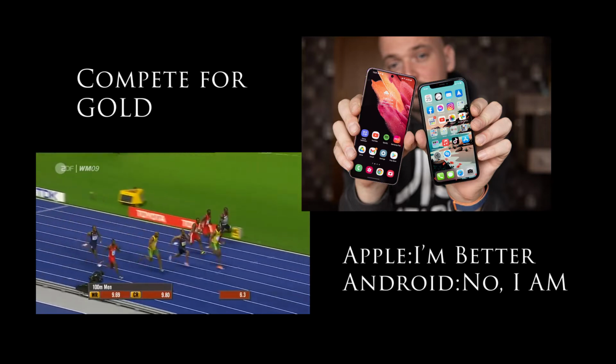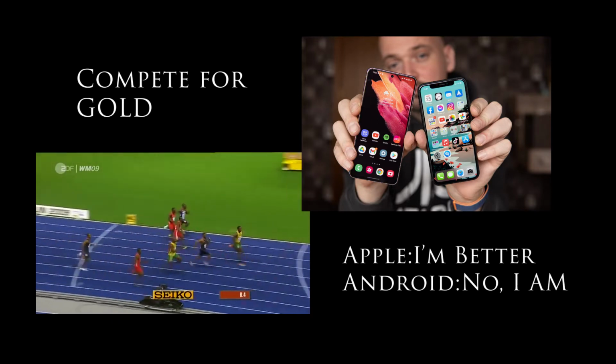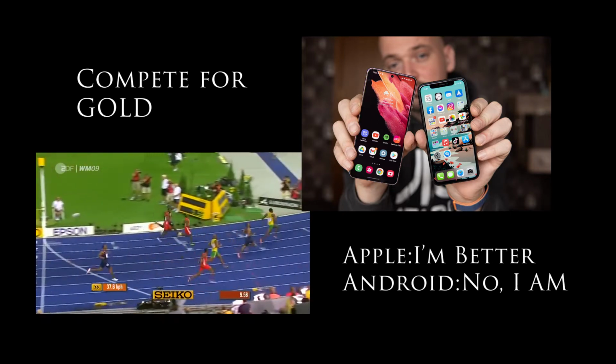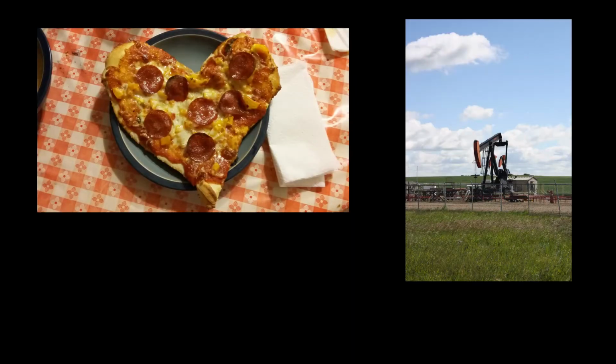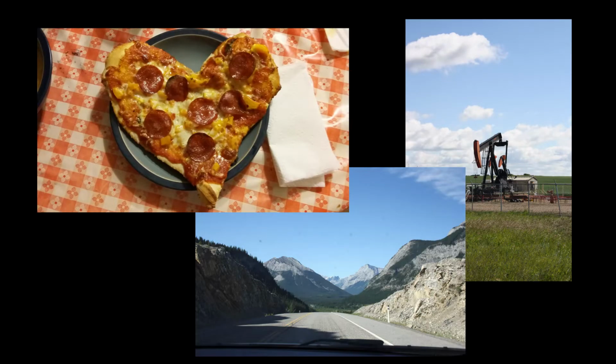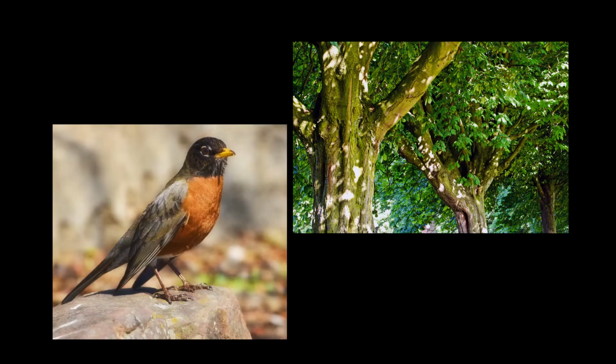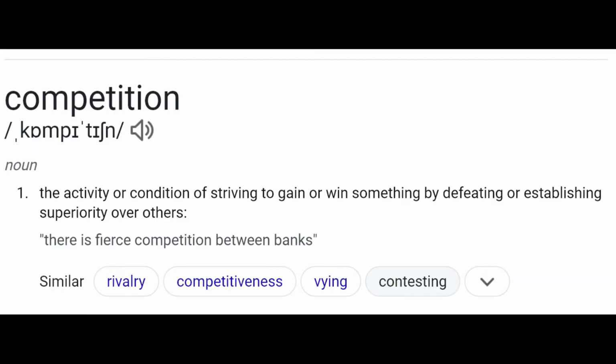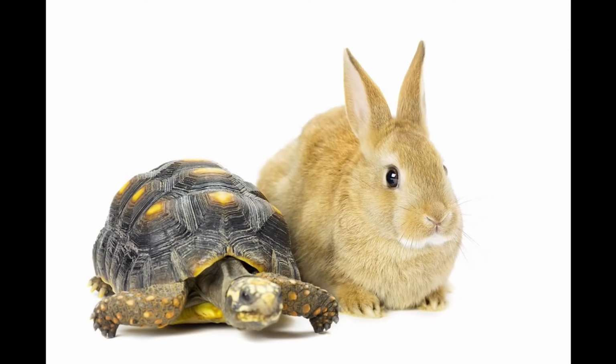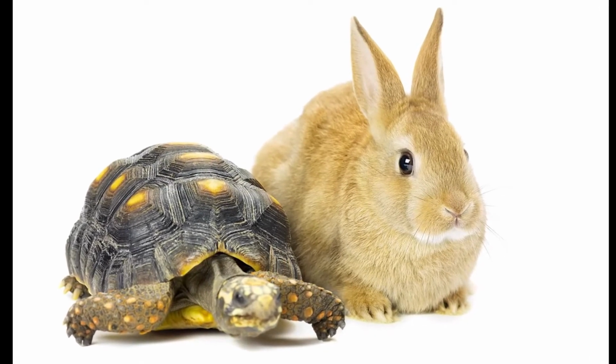The ecological term that most people are familiar with is competition, as even amongst humans there exists competition for limited resources such as food, energy, and land. It is the same for other species such as animals and plants. When two or more species compete for resources, it is known as competition. A bald eagle and a hawk may both compete for the same fish or small animals, just as a rabbit and a tortoise compete for the leaves on a plant.